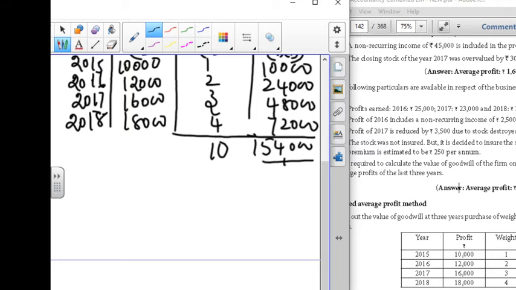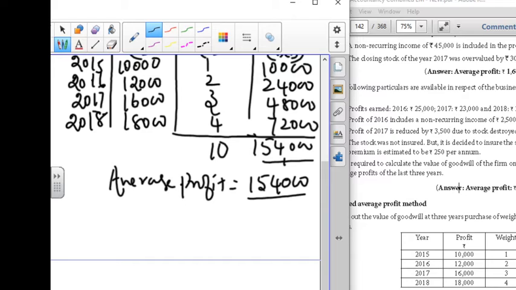The formula, we have seen, is weighted profit divided by total of weight. We have written the formula at the top. Next we are going to calculate the average profit. Average profit is equal to what you have got, 1,54,000 divided by total of weight, that is 10.